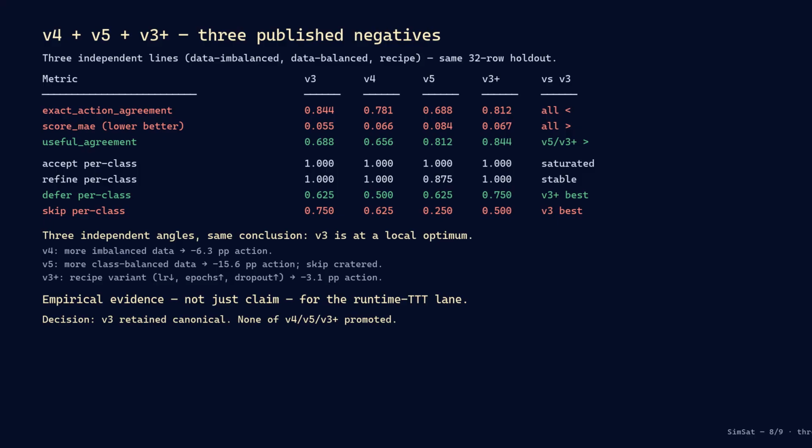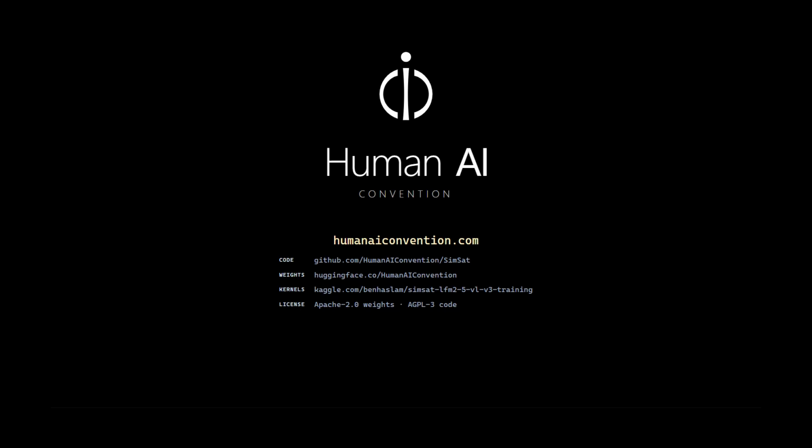V3 sits at a local optimum on this architecture in this holdout. That's empirical evidence for the runtime test time tuning lane, not just an architectural claim. All 3 negatives are published in the methodology documentation. On-orbit inference continually refined by operator labels within uplink bandwidth parameters.